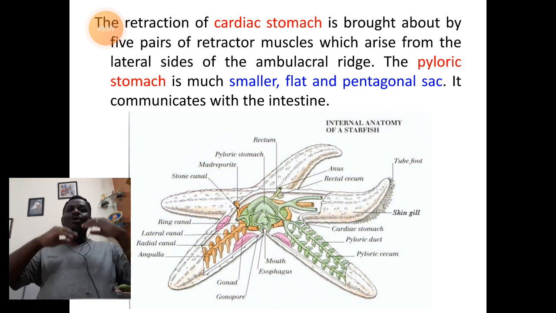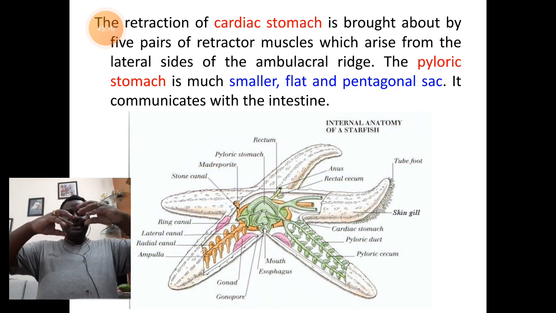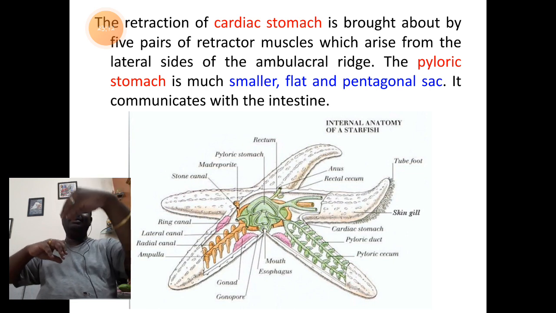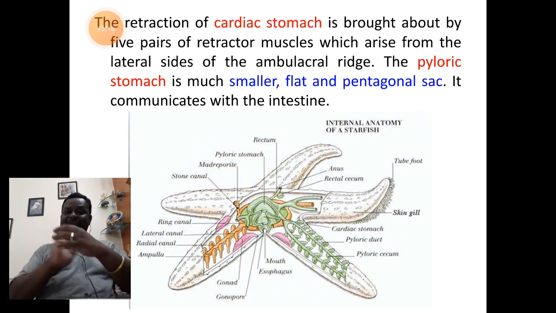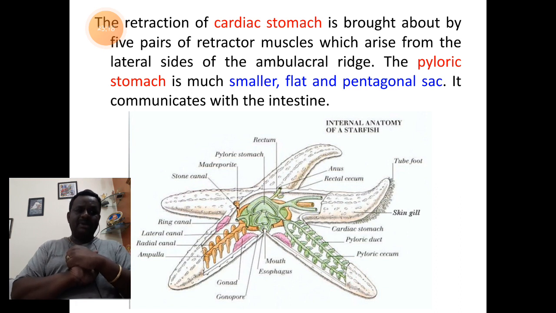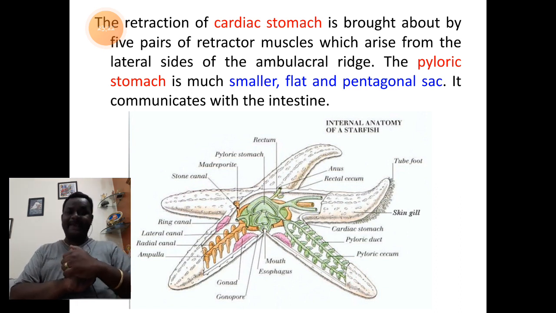So the pyloric stomach communicates with the arm branches, which we call pyloric ceca.